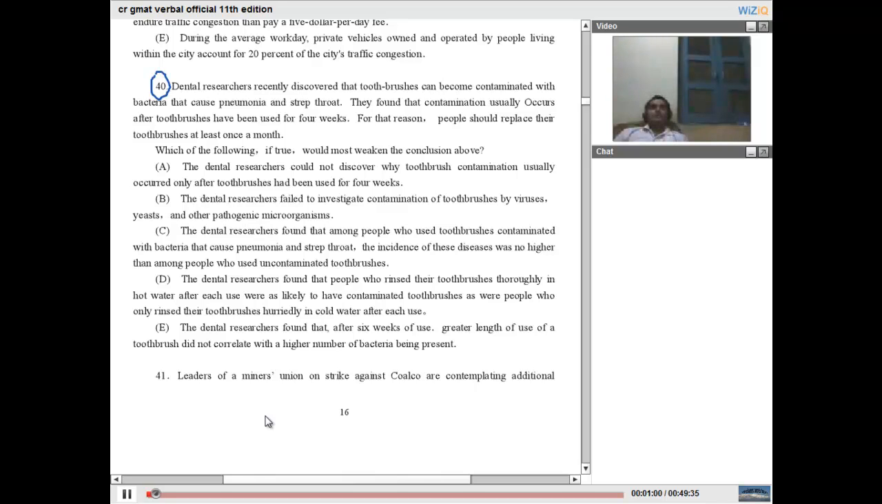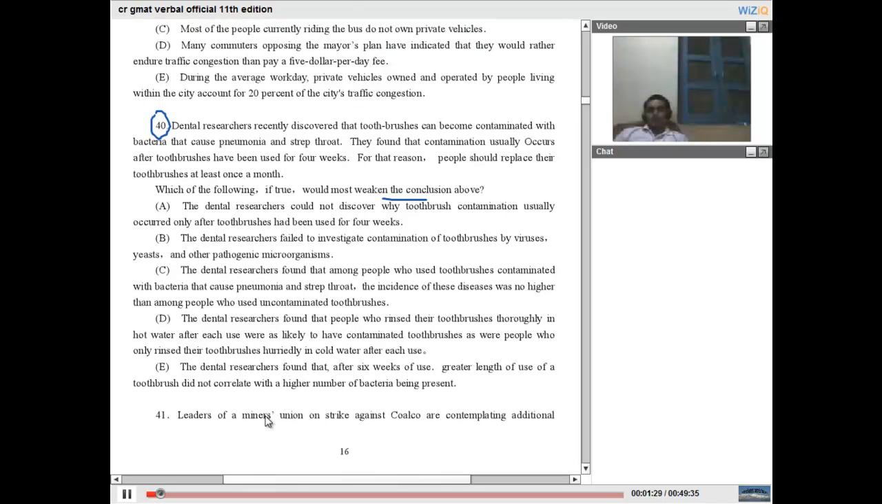Now it says that dental researchers recently discovered that toothbrushes can become contaminated with bacteria that cause pneumonia and strep throat. They found that contamination occurs after toothbrushes have been used for 4 weeks. For that reason, people should replace the toothbrush at least once a year. Now, which one of the following, if true, weakens the conclusion?